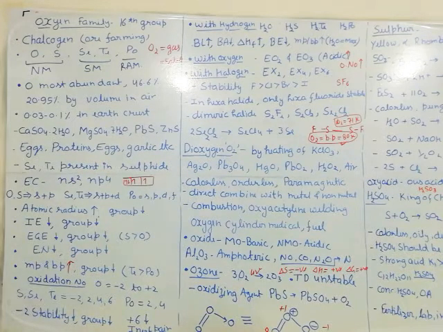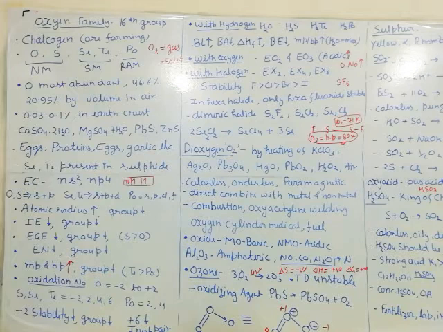Oxidation state and chemical reactivity. Oxygen can give oxidation numbers from -2 to +2. It can give -2, -1, 0, +1 and +2, and in superoxide it can also give -1/2. These are the only oxidation numbers possible for oxygen.